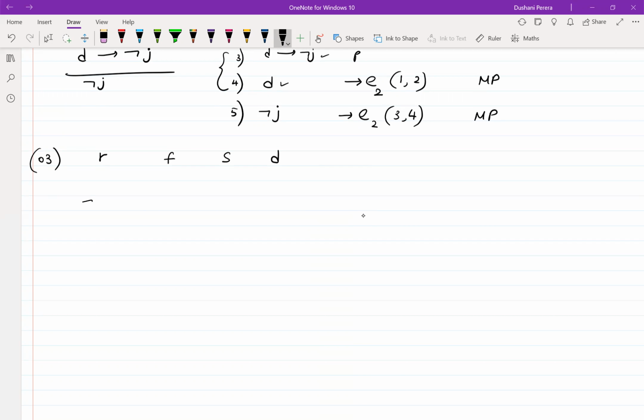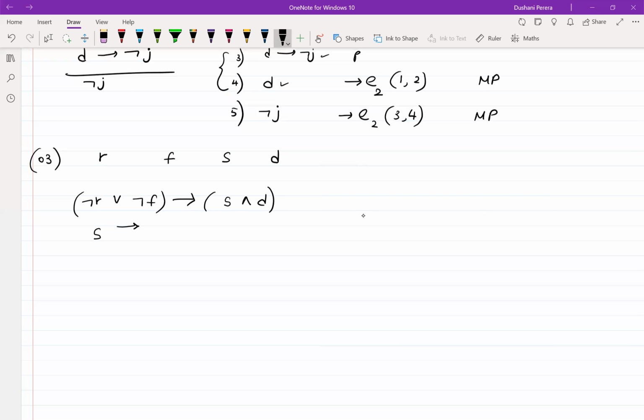Then what is the premise? If it does not rain or if it is not foggy, then the sailing race will be held and the demonstration will go on. This is the first premise. Come to the next sentence. If the sailing race is held, then the trophy will be awarded.